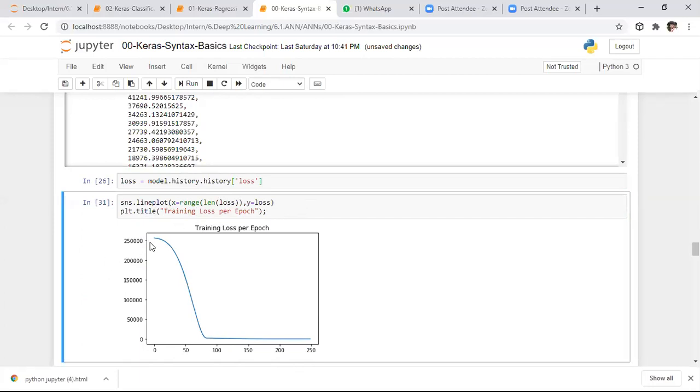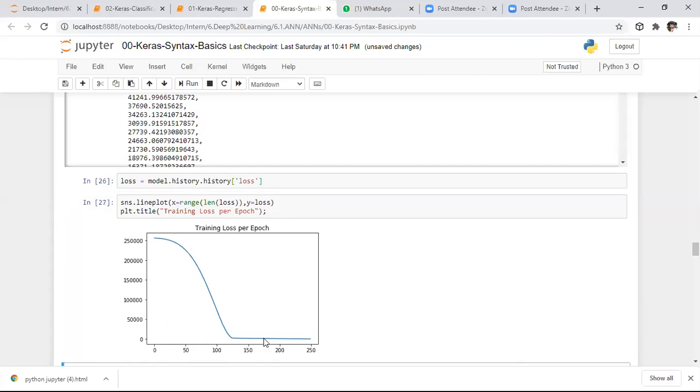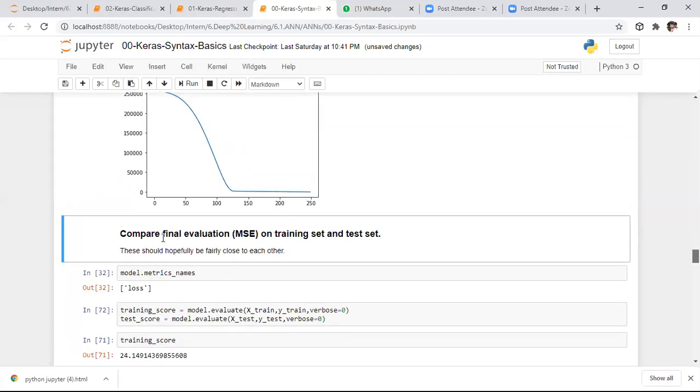Whenever you observe this, as the number of epochs increases, so if you are backpropagating many times, the loss is reducing. So here we are predicting somewhat close to the actual value. Here we consider accuracy as the metric. If you want to see the metric name which we consider, here it is a function.